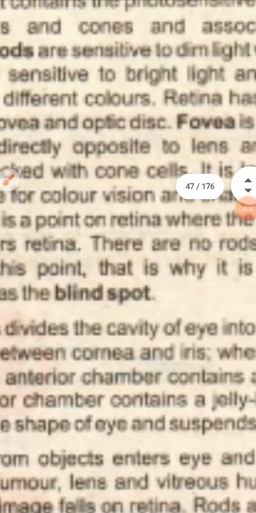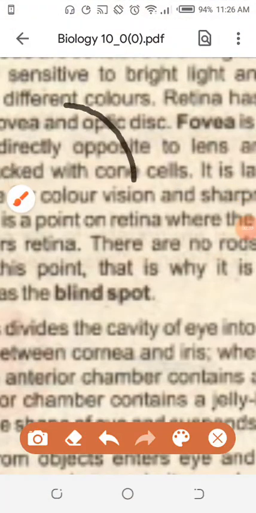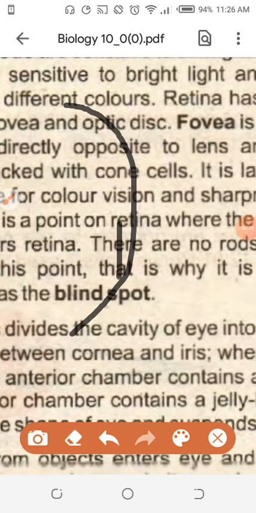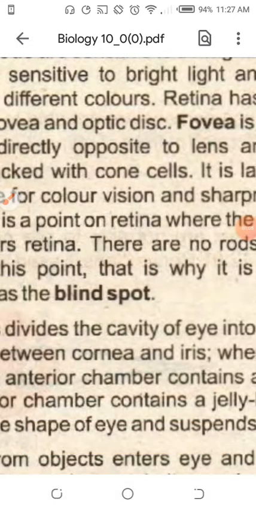I was telling you about a point, a nerve which arises from the eye. This is the back side, which is the retina. An important part of the retina is where rod shaped cells and cone shaped cells are present, and these are important because they will capture the image. Some area of the retina is without rod shaped cells and cone shaped cells. The area which is without rod shaped cells and cone shaped cells is called the blind spot.